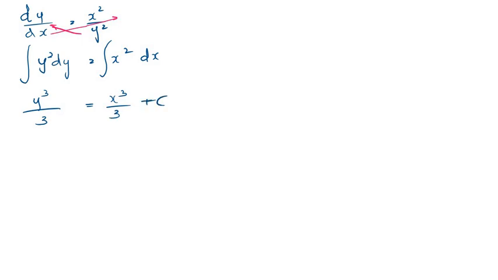And we can multiply everything by 3. So we have y cubed equals x cubed plus 3c, which is given as c. Now here, if we were given an extra parameter, say y(1) is equal to 2, that means when x is equal to 1, y is equal to 2.